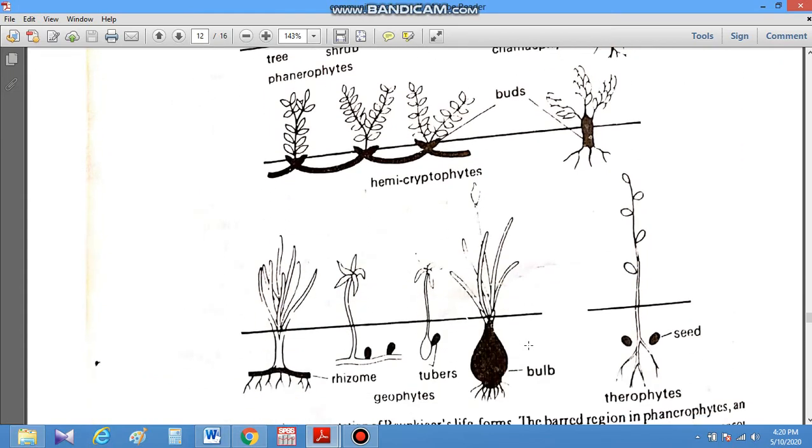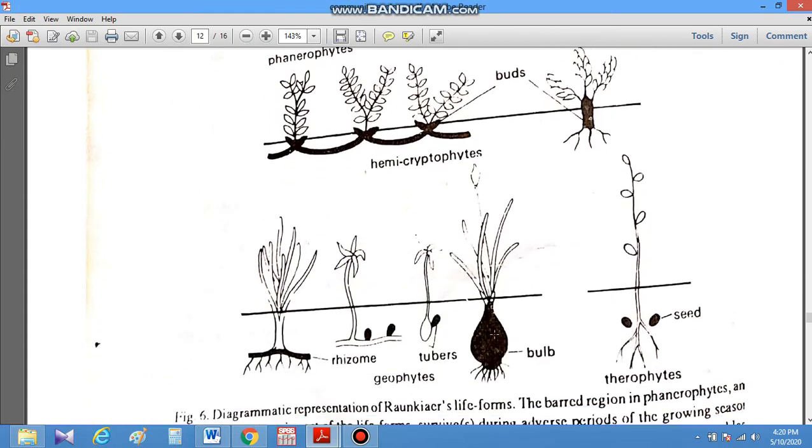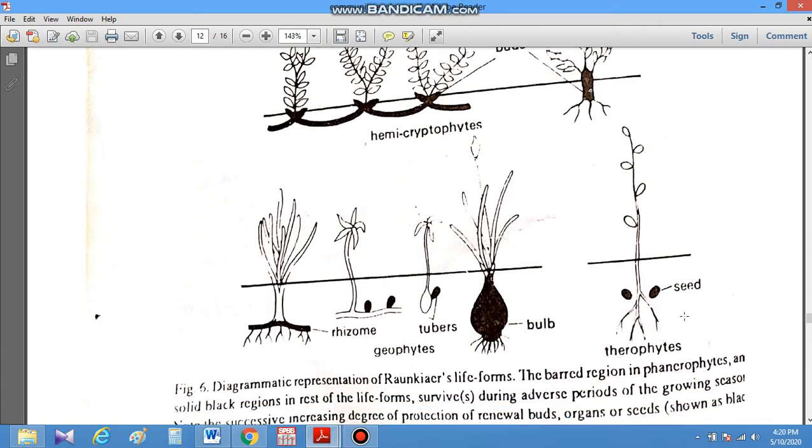And in the case of geophytes, they are modified into the form of bulbs, tubers, and rhizomes, and in this way these buds are protected under the ground. And therophytes are basically those plants which complete their life cycle before the adverse condition comes. So in this form they survive in the form of seed.